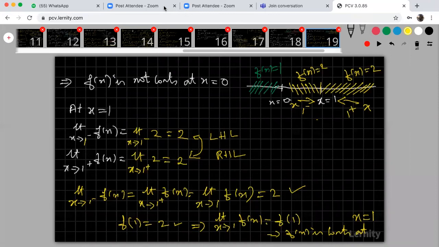Any answer, please? Is it continuous or not at x is equal to 2?